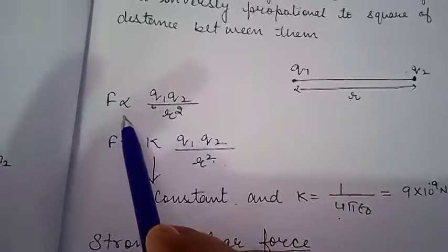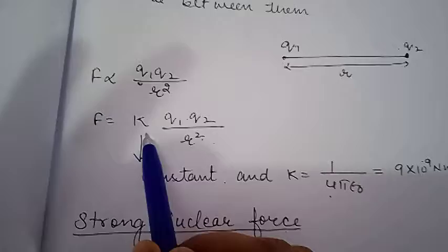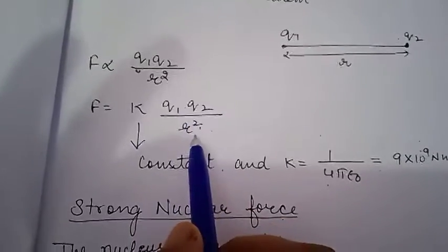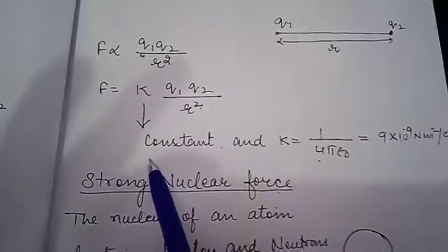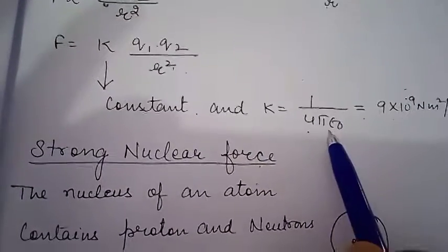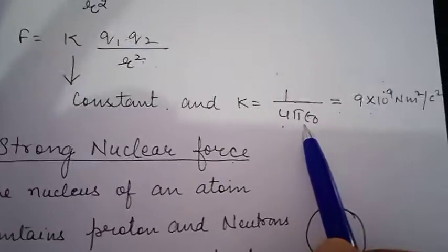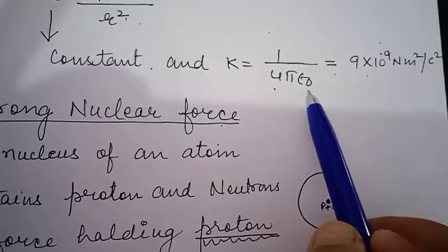Here F is directly proportional to Q1 Q2 upon R square, and F is equal to K into Q1 Q2 upon R square. Here the proportionality constant is K, and this K has the value 1 upon 4 pi epsilon naught. After putting the values of pi and epsilon naught, we get